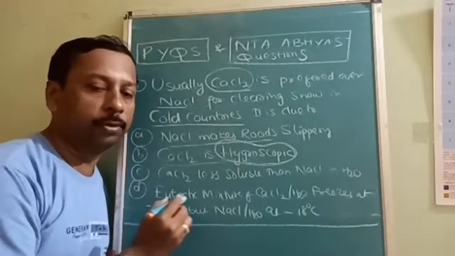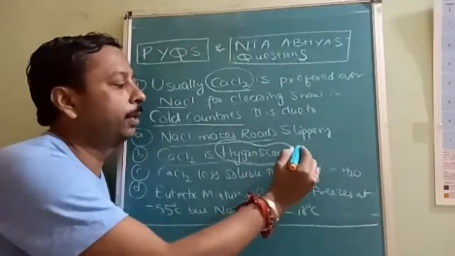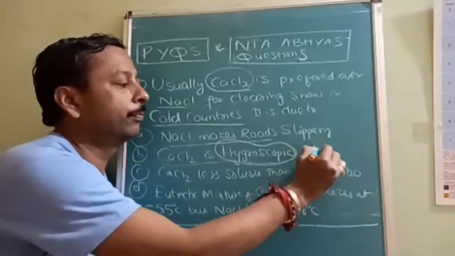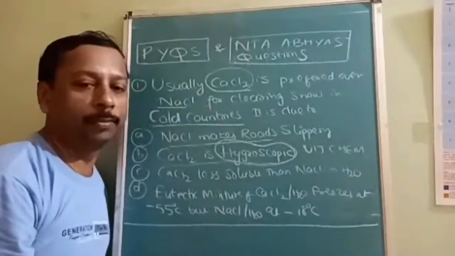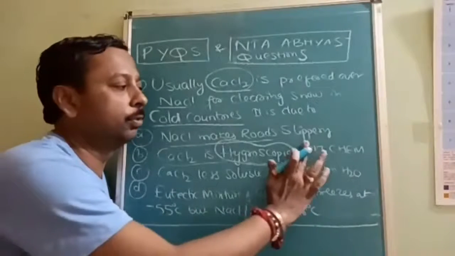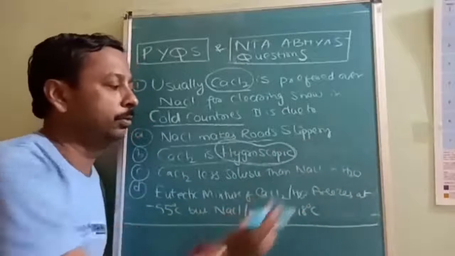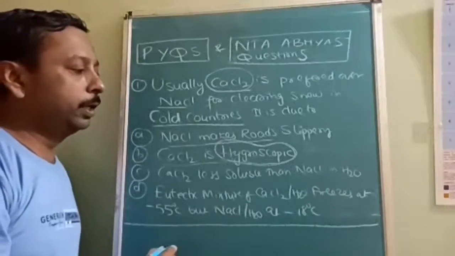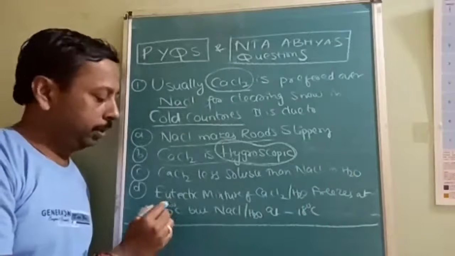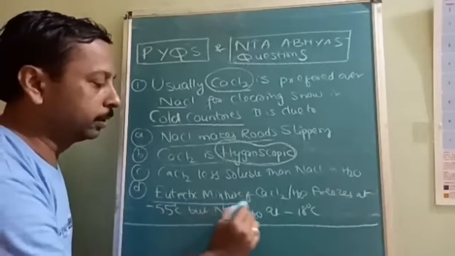If you don't know hygroscopic, type hygroscopic and Vizchem. Then you will get the video concerned with that topic, 5 to 10 minutes only, a short video. Then the option CaCl2 is less soluble than NaCl is not like that. So this is the correct answer.